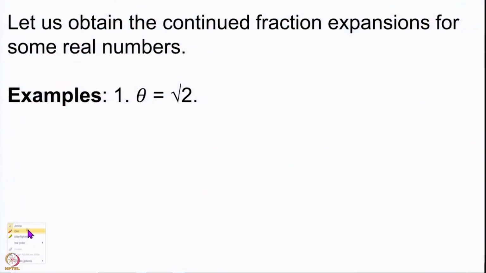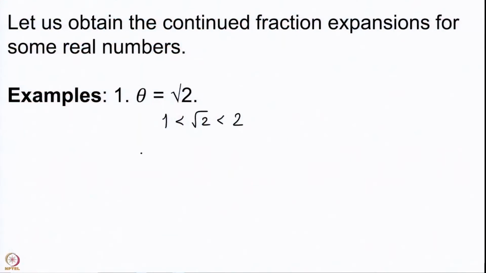Now, we are going to do some computations. Except for computing the continued fraction expansion for the golden ratio, we have not computed the continued fraction expansions for any other number. So, let us start with some of the simplest numbers. We start with theta equal to root 2, and let us compute its continued fraction expansion. First of all we note that 1 is less than root 2 is less than 2, because 1 is less than 2 which is less than 4. So, square root of 1 which is 1 is less than square root of 2 which is less than square root of 4 which is 2.